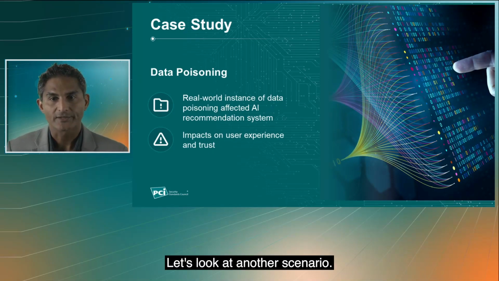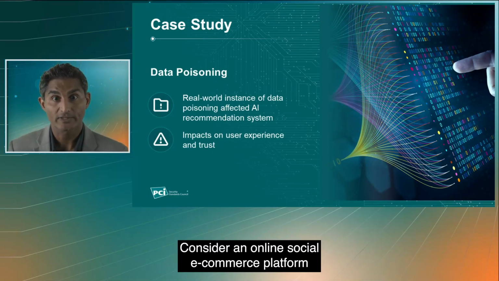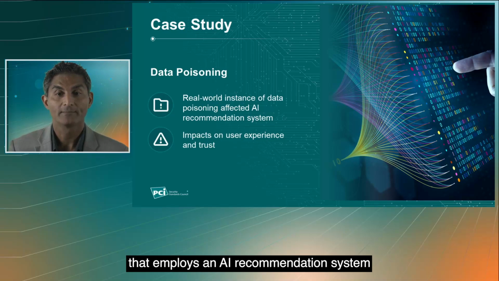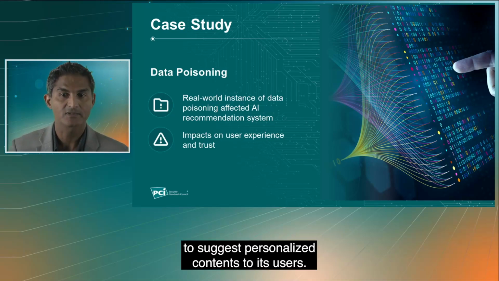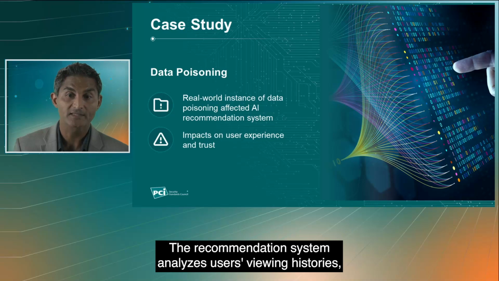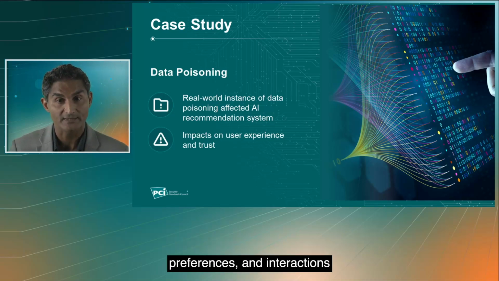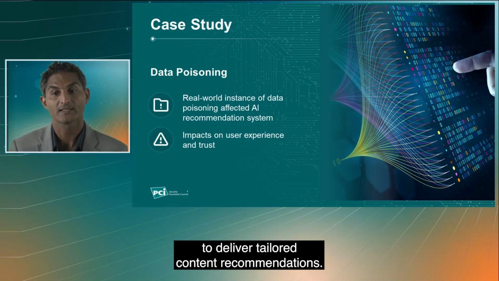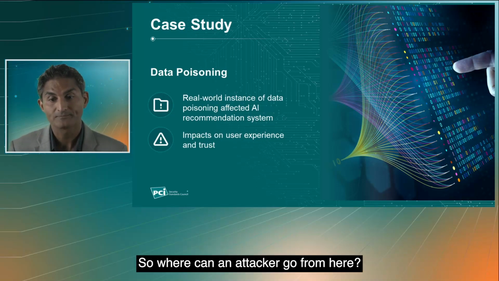Let's look at another scenario. Consider an online social e-commerce platform that employs an AI recommendation system to suggest personalized contents to its users. The recommendation system analyzes users' viewing histories, preferences, and interactions to deliver tailored content recommendations. So where can an attacker go from here?